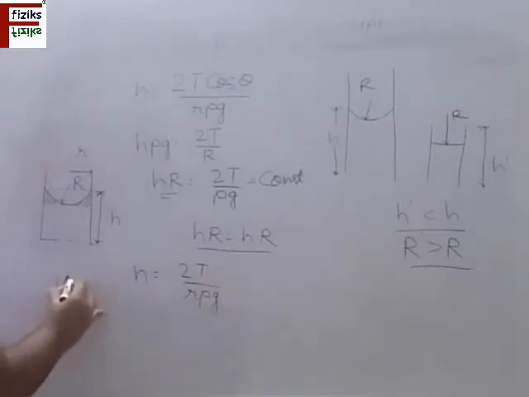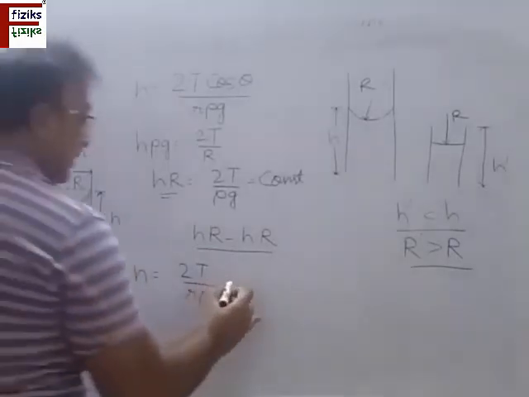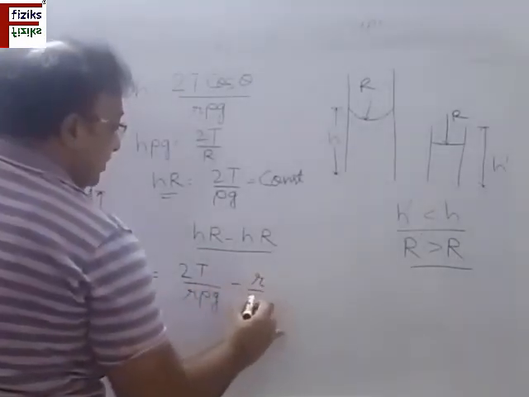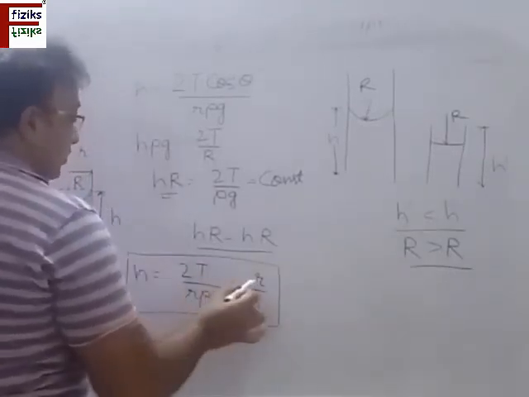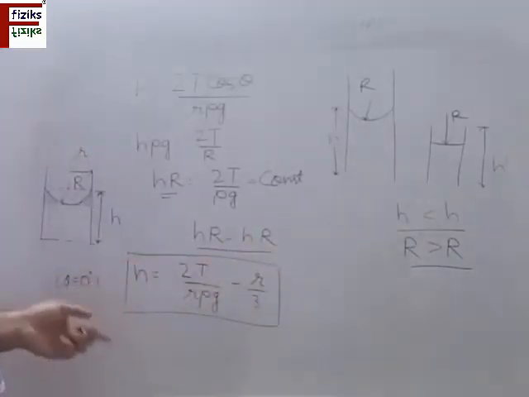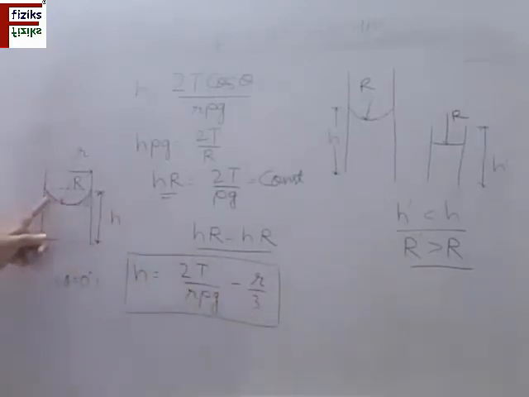If I take theta equal to 0 degree, which is a very general case for pure water and glass, the correction for this is minus r by 3. I am writing the direct value for this without derivation, just for your knowledge. So this is the extra term which has to be subtracted out of the value of h, and this takes into account the volume of the fluid contained in this. So this excess volume is subtracted so that we get the true cylindrical volume. So this is the correction factor applied here. Note it down, please.